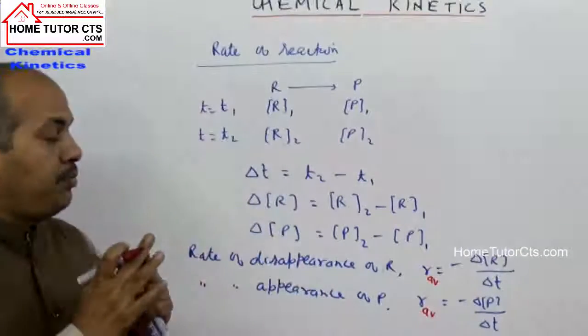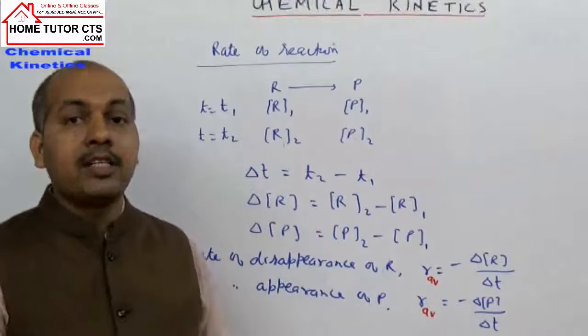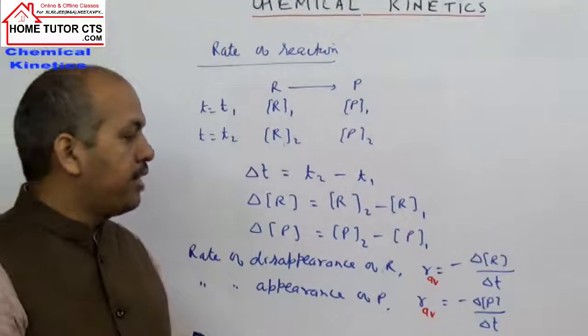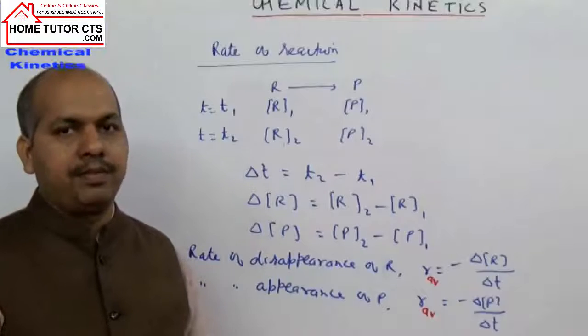When you take a sufficient time interval, the rate of reaction in that time interval is called the average rate of the reaction.